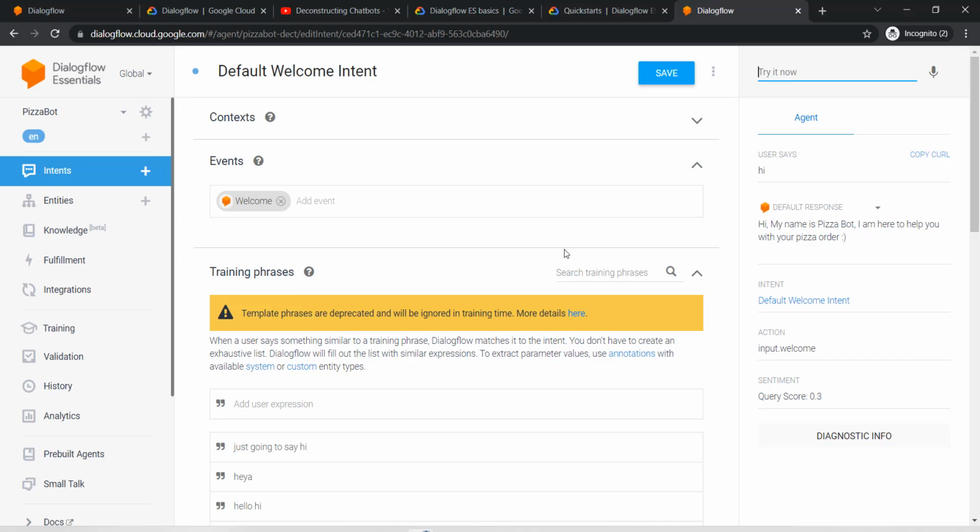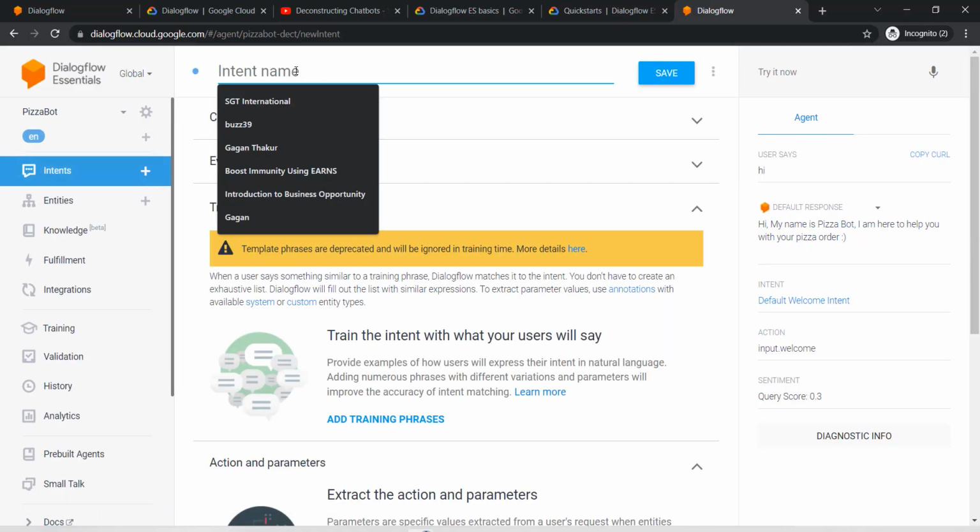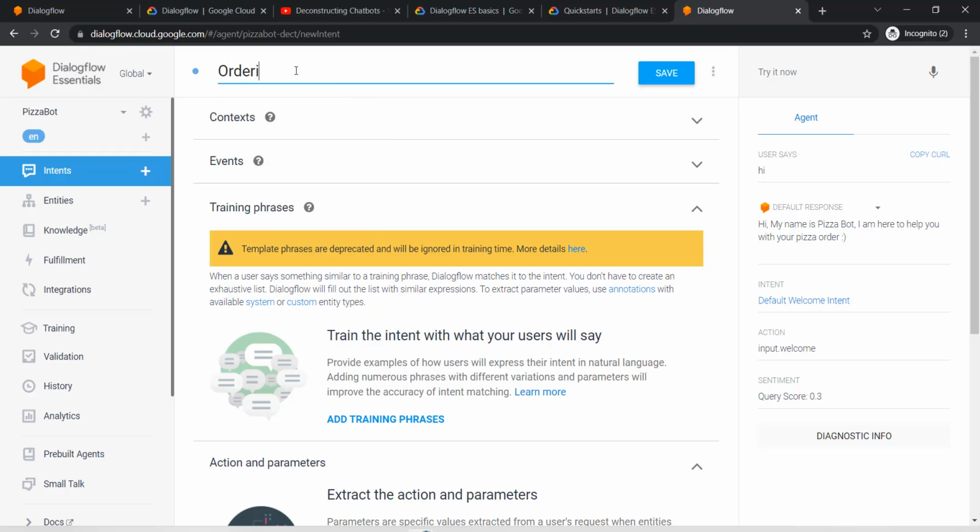Now we need to create one more intent, where the user can actually say that they want to order pizza. So what can a user say if he wants to order pizza? Let's do that. How can you do that is simply you need to click on plus, and here you can say, our main intent is going to be order pizza. Order pizza intent is going to be our main intent. This is my main intent.